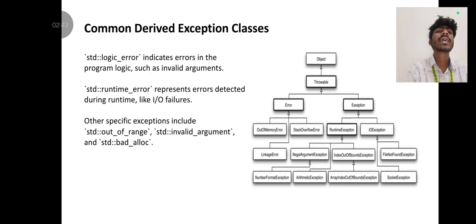Common derived exception classes. std::logic_error indicates errors in the program logic, such as invalid argument. std::runtime_error represents errors detected during runtime, like input/output failure. Other specific exceptions include std::out_of_range, std::invalid_argument and std::bad_alloc.